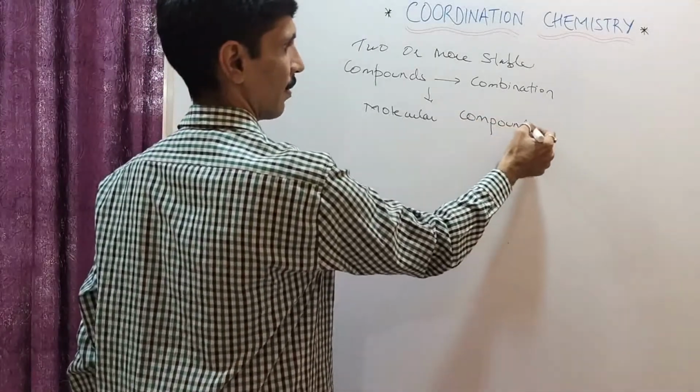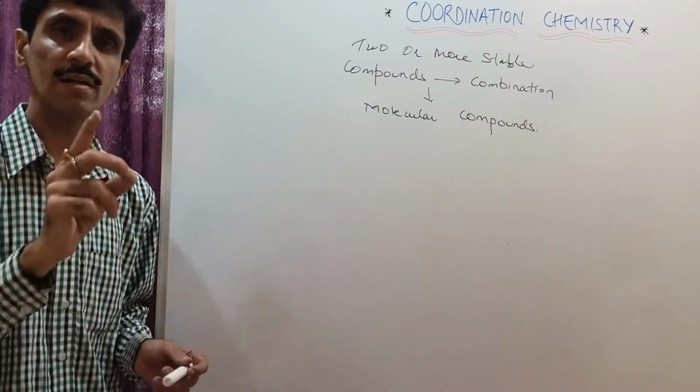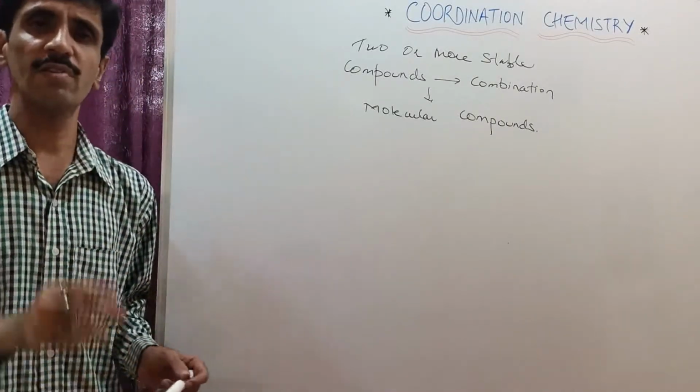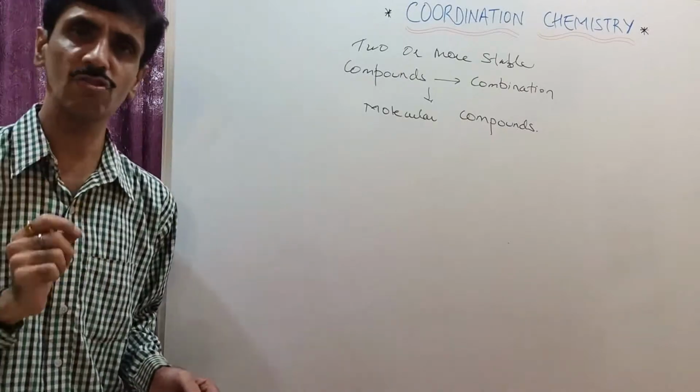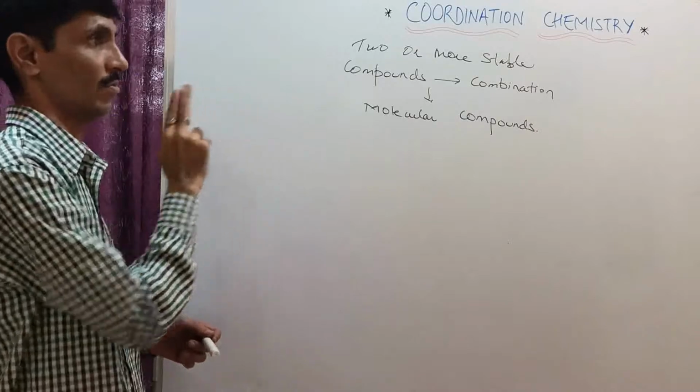It results in the formation of what? Molecular compounds. So what we can now talk about is molecular compounds are those compounds which are being formed by combination of two or more stable compounds.